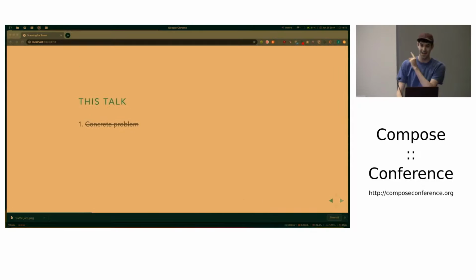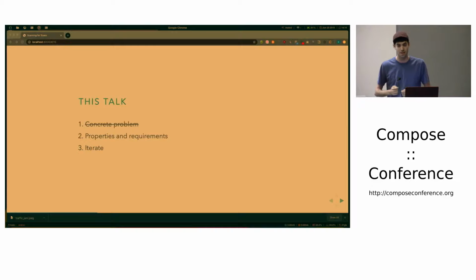So this talk is about that problem. I want to dig into the properties of this problem and think about if there's anything we can exploit, anything we can take advantage of to get a better solution. Then we can try to come up with a solution, but maybe we should think about how we can analyze if one is better than the other. Then we can iterate and start with something really basic, and maybe once I tell you the properties, you'll think of it immediately, at least I did, and then we can improve on it over time.